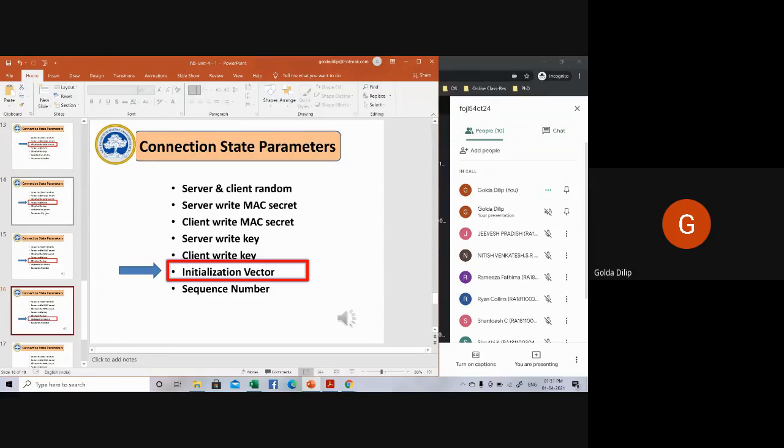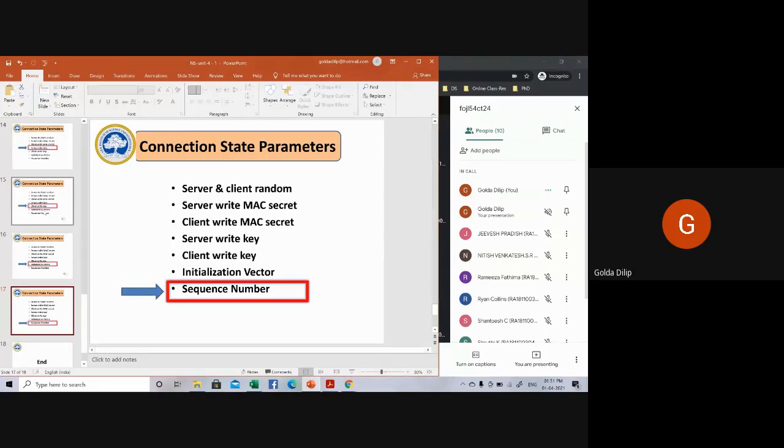You can say it is just like an initial value. There are some more aspects regarding it, but since we are not looking into the different types of operations and how the value changes, let me not confuse you. You can call it an initialization value or initialization vector. This field is first initialized by your handshaking protocol, which is part of your SSL protocol stack. Then the last one is what is called your sequence number.